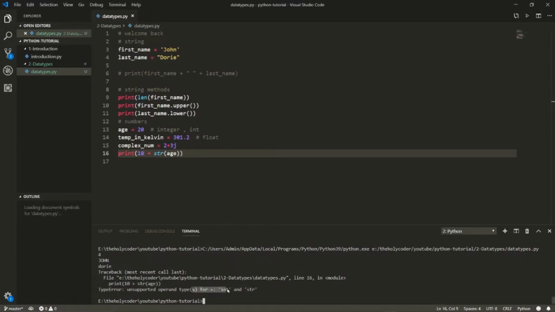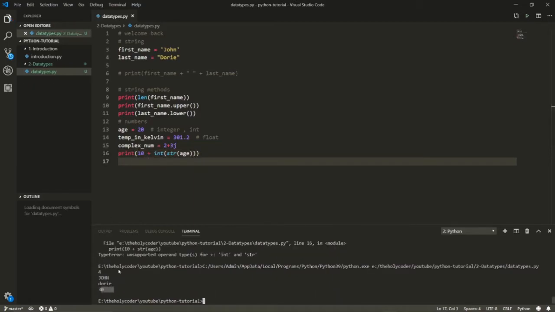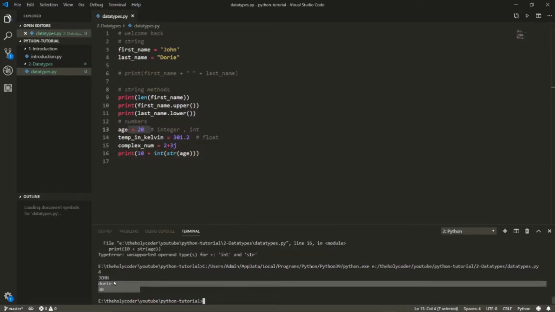So int and string are not compatible, they're not supported. Now, if I convert this back into an int, there's another method. These are all built-in methods, int and str. And if you do this, it should add them together, like 10 plus 20, that's 30.